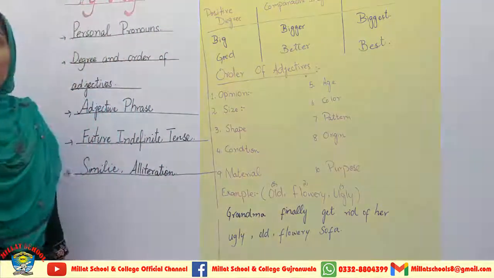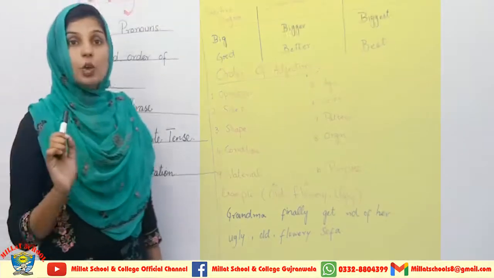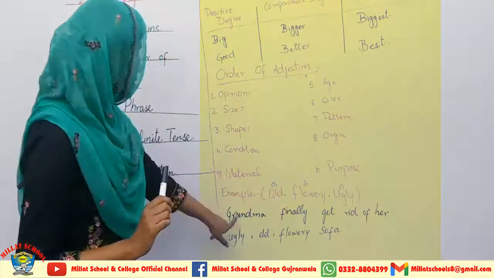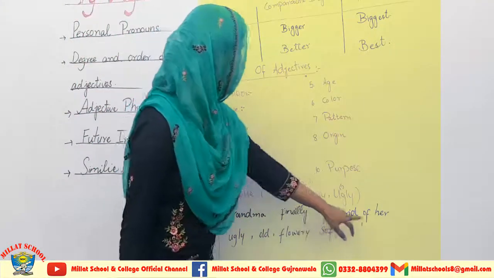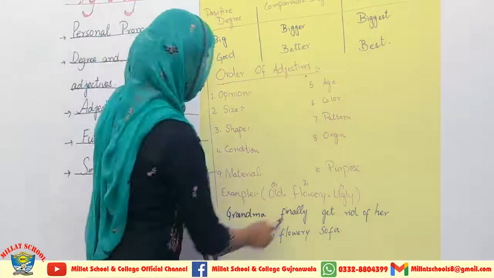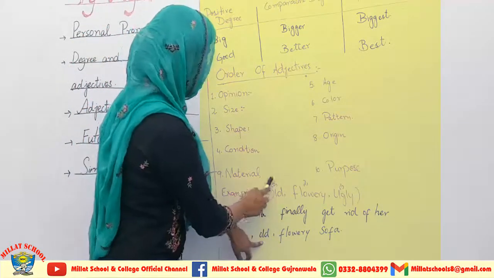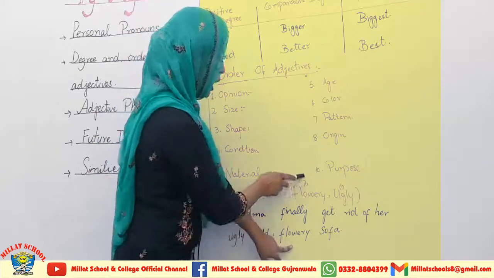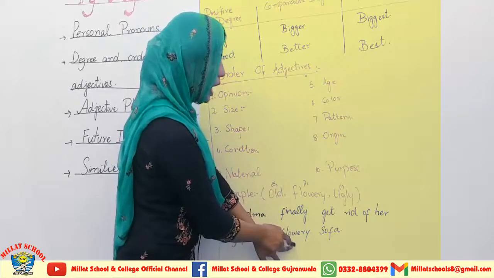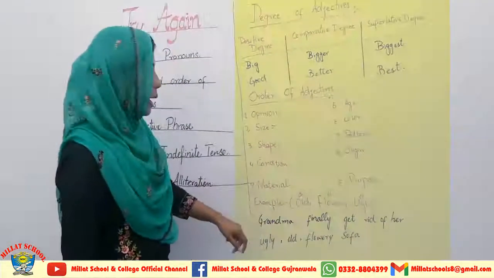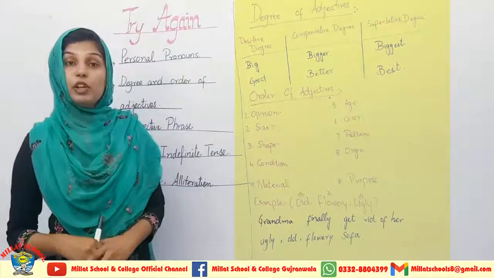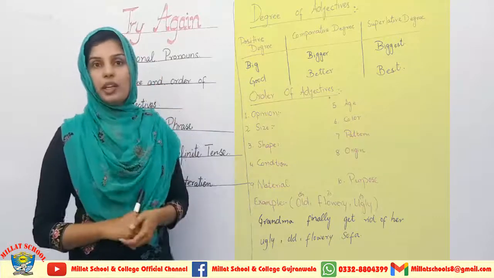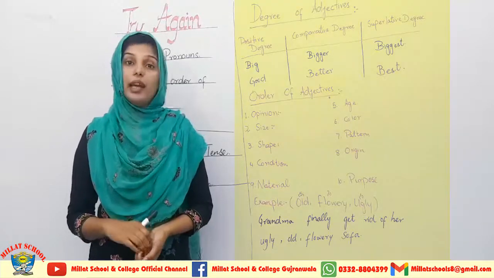Now you have to arrange these adjectives in a sentence. Now I am going to arrange these adjectives according to their order of numbering in the sentence. Grandma finally got rid of her... Ugly will come first. Old will come second because it's number 5, after 1 will come number 5. And flowery will come at the 7th place, so this will come last: flowery sofa. So this example will surely help you to understand the order of adjectives when you have to use a lot of adjectives in a single sentence, paragraph or in creative writing.